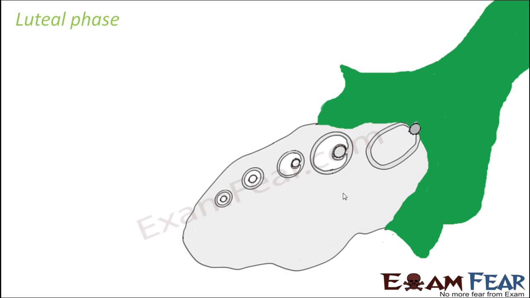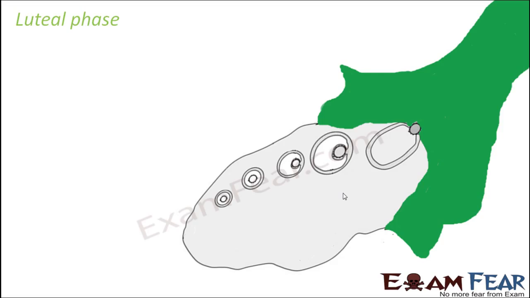Now, the follicular phase is also over. So by now we know what happens. The first phase is menstruation, where the endometrium breaks and bleeding happens. Now the endometrium is broken, so it has to be repaired again. It has to be reformed. So how will that reformation happen? It will happen along with ovulation. When the hormones LH and FSH get secreted, egg formation takes place inside the ovary and ovulation happens. At the same time, when these hormones get secreted, the endometrium also starts building up. So the regeneration of the endometrium also starts taking place.